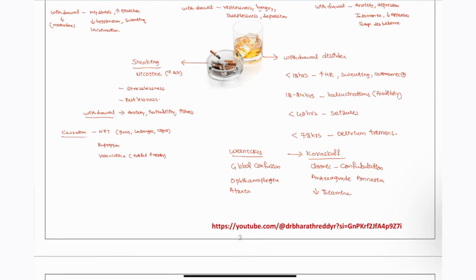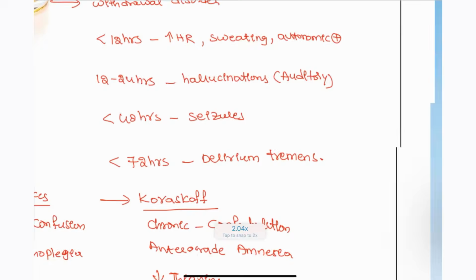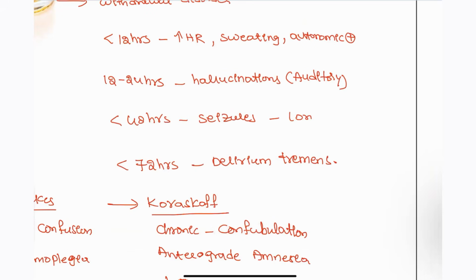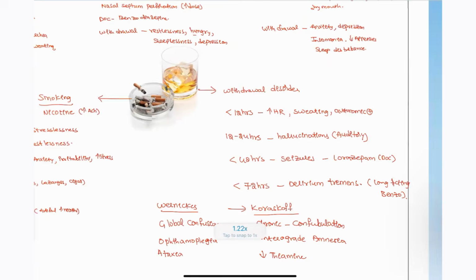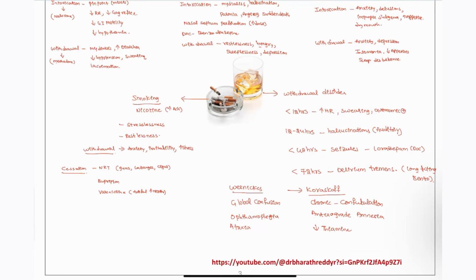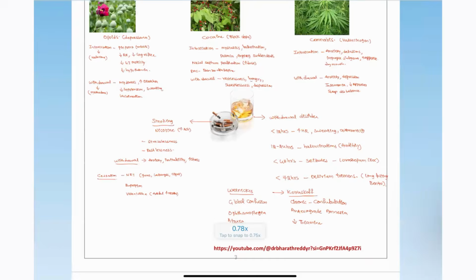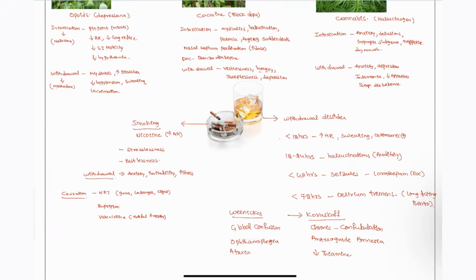And for this patient, what we can give, again, benzodiazepines should be given. Lorazepam, here again, lorazepam is the drug of choice, and a long-acting benzodiazepine should be given for this patient, drug of choice, right? These are the points that you have to remember for alcohol withdrawal. Whenever you see this condition, you have to immediately treat with supportive therapy and the associated drugs that you have to give for this patient.